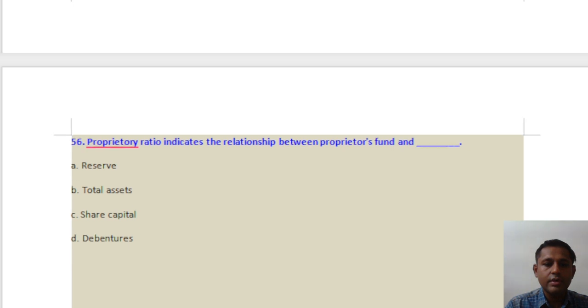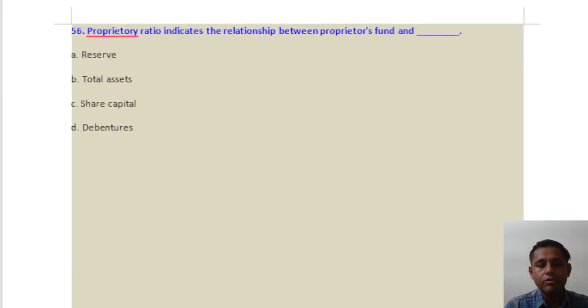Question number 56, one more point regarding question number 55, as in what is the difference between cash flow and fund flow, that you can see in my separate video with that respect. Question number 56, the proprietary ratio indicates the relationship between proprietary fund and, answer will be option number B, total assets.